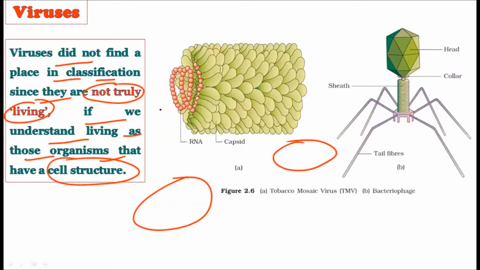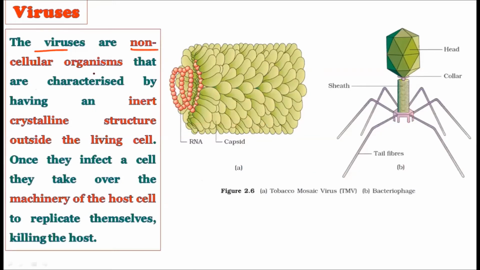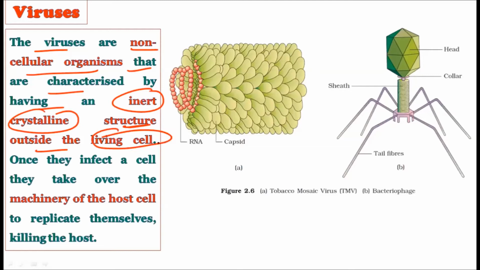So outside the body of any living organism, viruses are not truly living, almost dead. But once inside the host, they can create their own protein, so we can say that once inside the host, they become alive. Now see, viruses are non-cellular organisms that are characterized by inert crystalline structures outside the living cell. Inert means does not change. They have a certain kind of genetic material, either DNA or RNA, and a protein coat, and they remain inert. They do not change their structure outside the living cell.